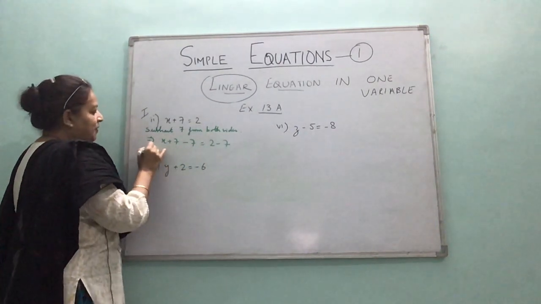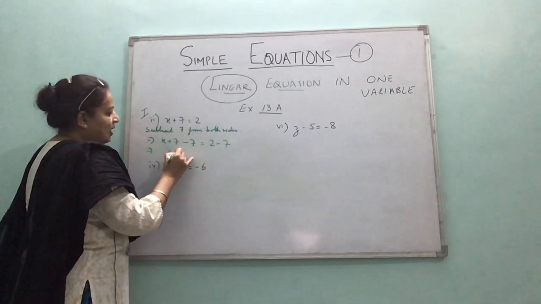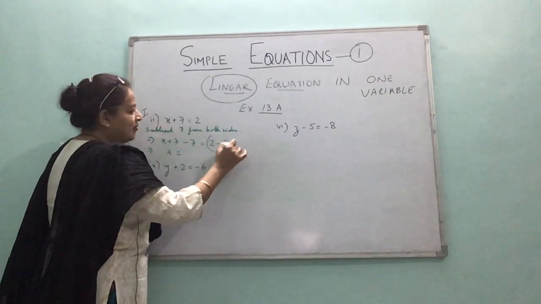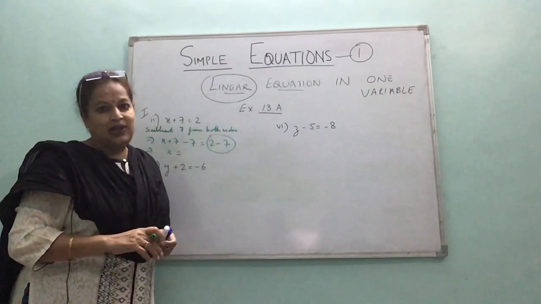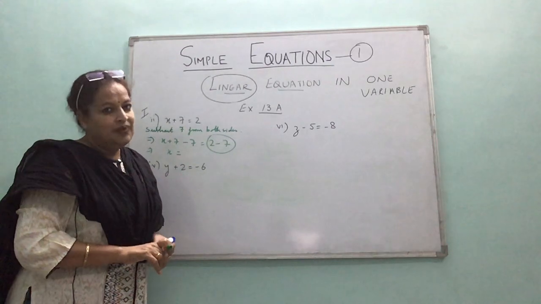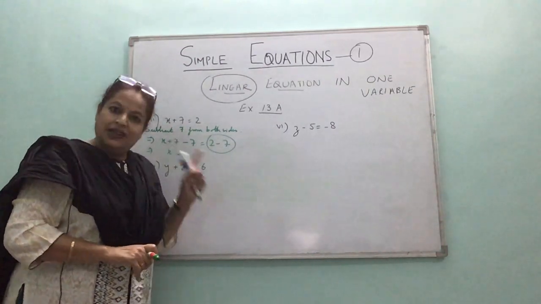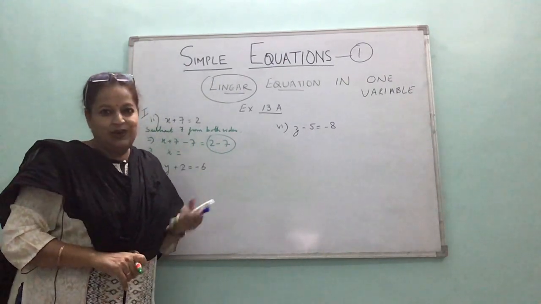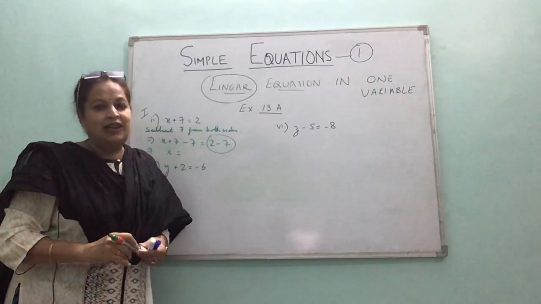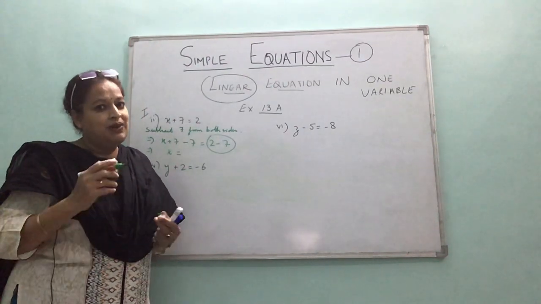So now this side, what would happen? Plus 7 and minus 7, 0. So x. And now children, see this. Do not be in a hurry. Rules of integers, of addition and subtraction are very, very important, children. Multiplication, division also, all those rules. So revise that, see my integer video, and see how I have explained how to handle signs here. Wherever we are handling signs, I am giving you a word of caution.